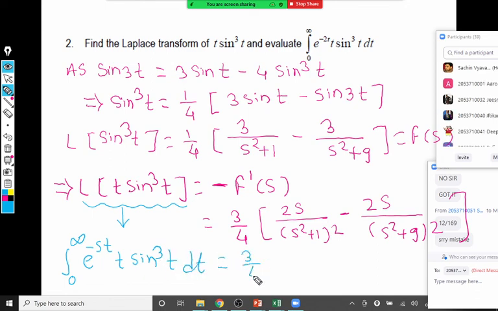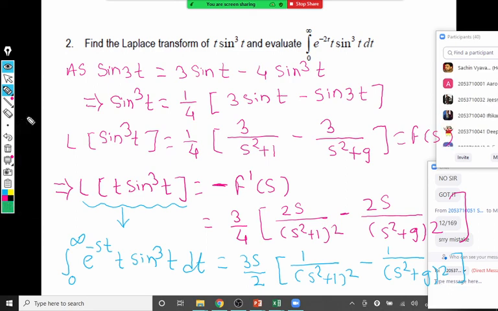So RHS will be as it is, 3 by 4, or actually this 2s you can also take common here. You can simplify a little bit. If you take 2s common, it is 3s by 2. And this will come as 1 upon (s square plus 1) bracket square minus 1 upon (s square plus 9) bracket square. So what should be the value of s now?